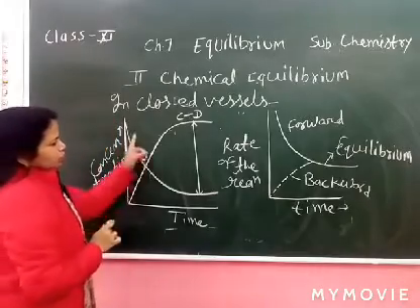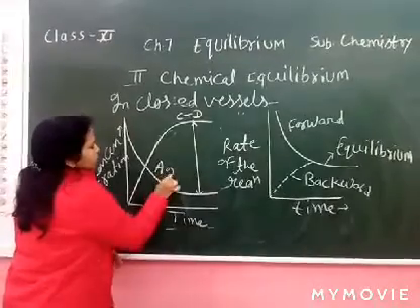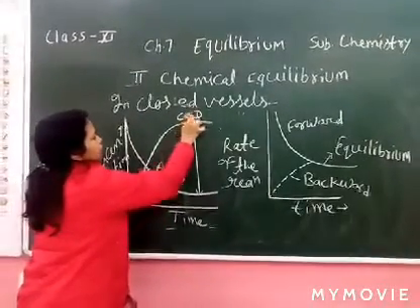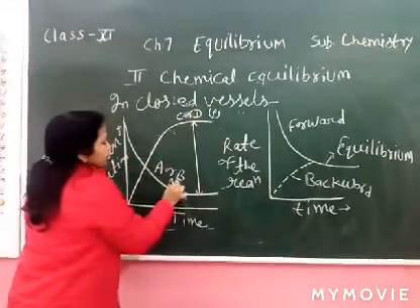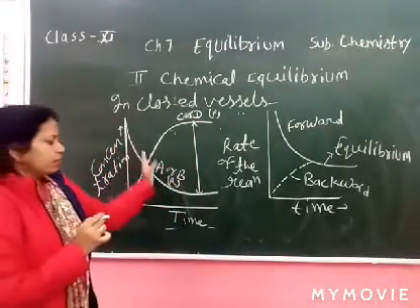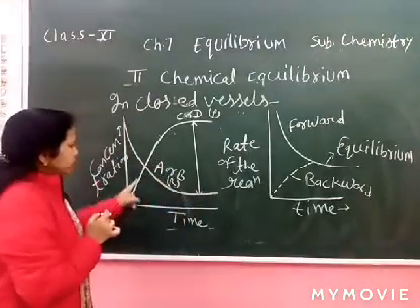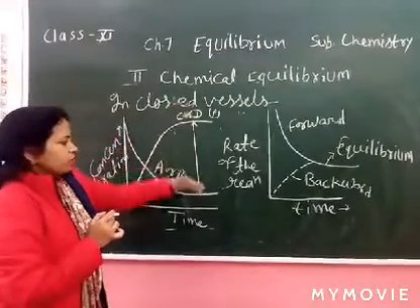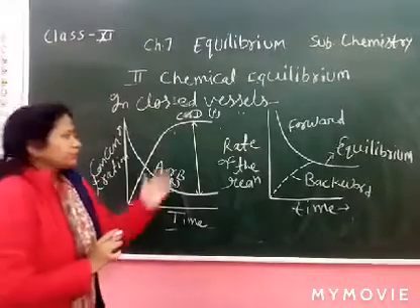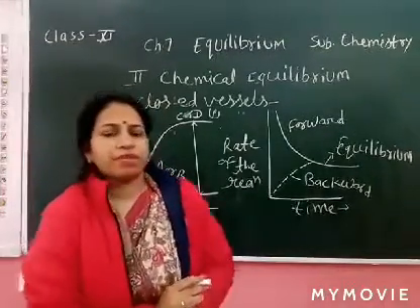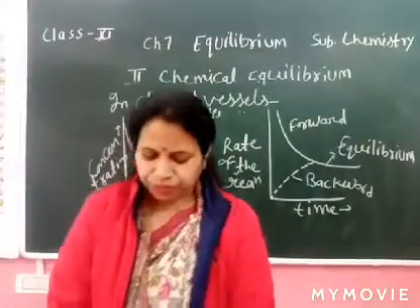Okay. So take the reaction A plus B converting to C plus D, and this graph shows A or B as the reactant and C or D as the product. This is for the product and this is for the reactant. As the reaction proceeds, the reactant decreases and the product increases simultaneously. At the state where both have the same concentration, the reactant and product are present in equilibrium. So this is the example of the reaction.